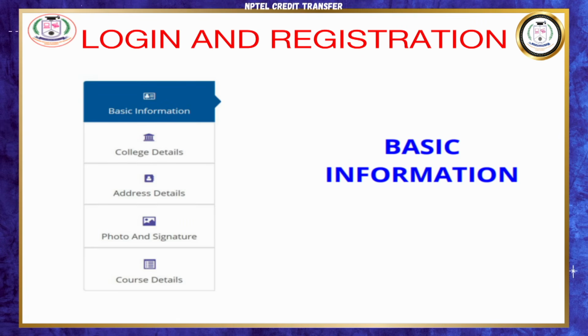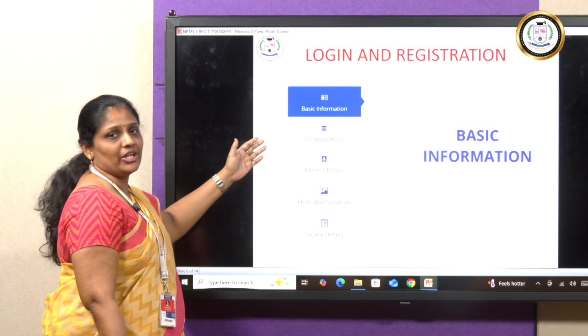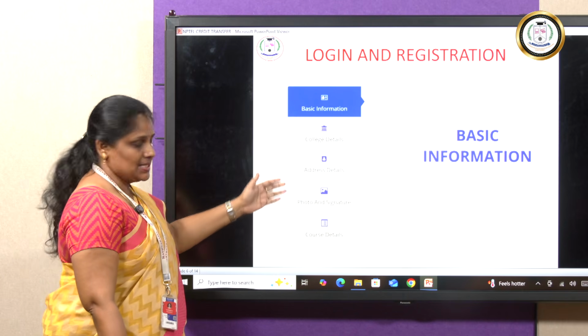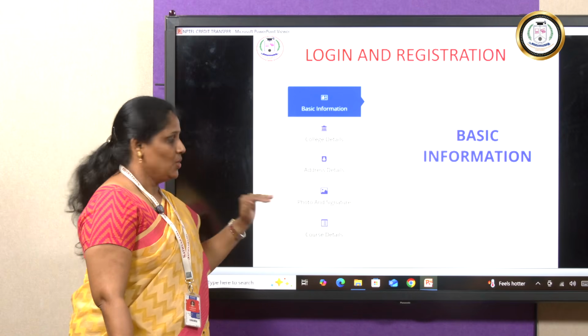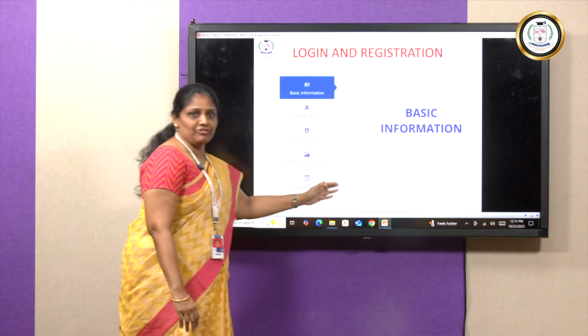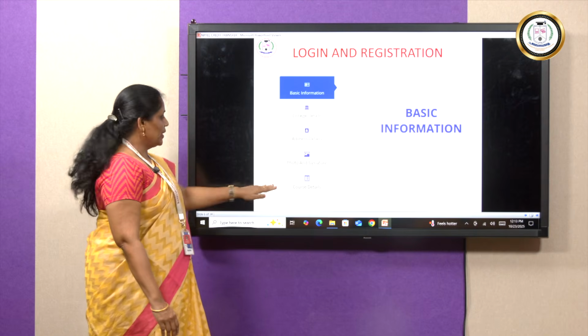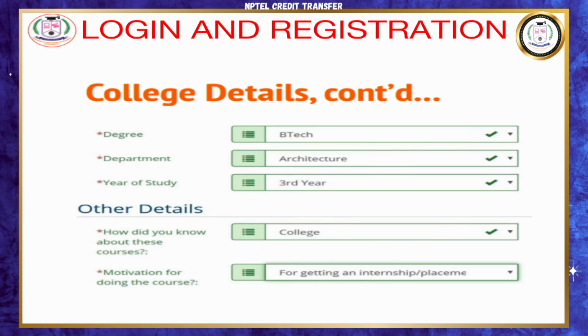Once you log in, you will be asked to give details about your basic information, your name, your age, and then the college details from where you study, and then your address details, and you will be asked to upload your photo and signature to complete your registration. Once the basic information and all of the details are over, you can go in for the course details.